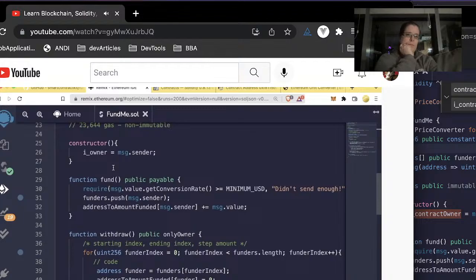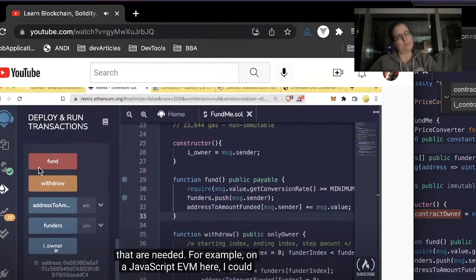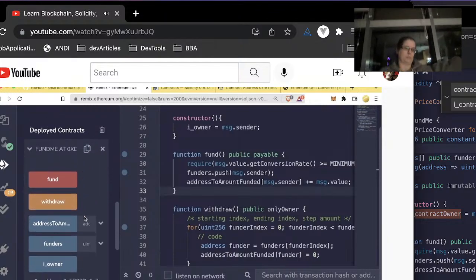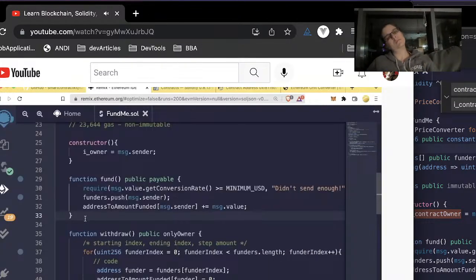Now let's look at one more way to improve this contract. Sometimes people will try to interact with a contract that takes Ethereum, or the native blockchain token, without actually going through the required function calls that are needed. For example, on a JavaScript EVM here, I could actually try to send this contract money without calling the fund function. However, if I were to do that, what would happen? Would our fund function get triggered? No, it wouldn't get triggered.